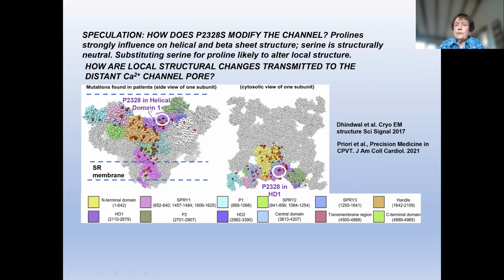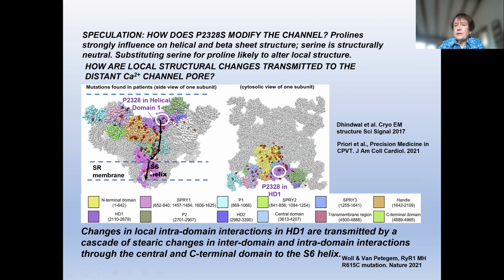The mutated residue is in helical domain 1, there and there. So local structural changes within this region are transmitted through the domain and through interdomain interactions into the adjacent central domain and C-terminal domain, and eventually impact on the channel pore of the S6 helix. This is speculation. It hasn't actually been shown for the cardiac RyR2 receptor or for any of these mutations. It's been predicted, but it hasn't been shown experimentally.